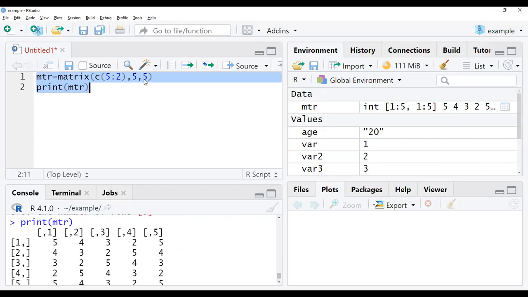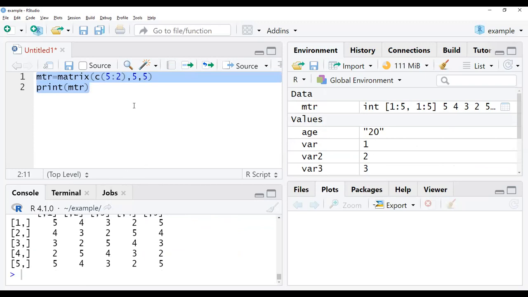With 5 rows and 5 columns of data, we are able to create the matrix. Whatever data is present, you can see over here in the matrix. So from 5 to, that data only it will be creating within this. So 5, 4, 3, 2, in the same way we'll be getting. So from 5 to 2, we'll be getting this type of data.